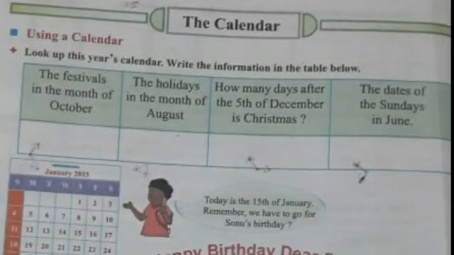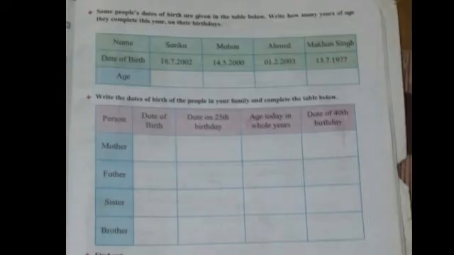Okay? Now, today's homework. So children, on page number 76, there is one table. That also you are going to complete in your classwork as well as in your homework notebook. And on page number 77, there are two tables that also you are going to complete in your classwork as well as in your homework notebook.